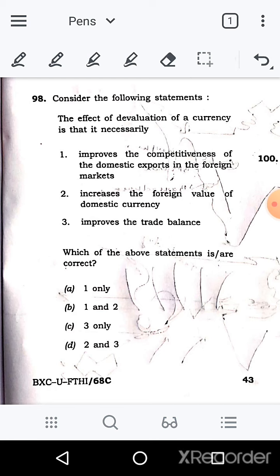Trade balance will improve only if there is balance in export and import of the trade in India and with other countries. So that is not an option which will happen if the country devalues.